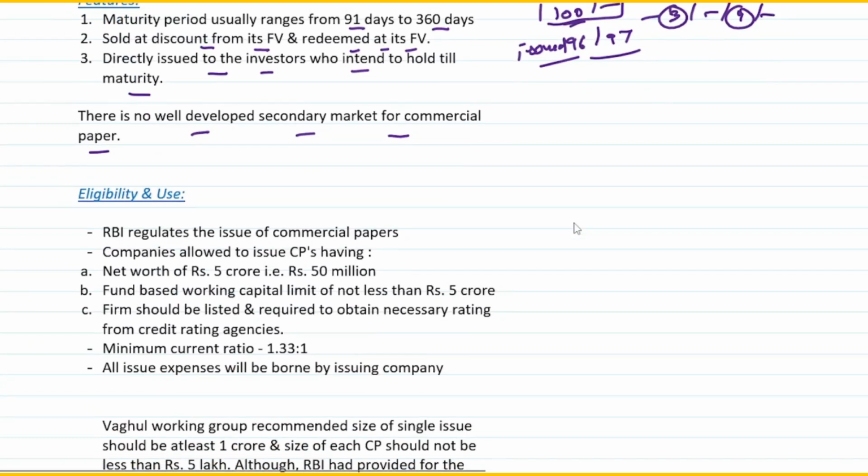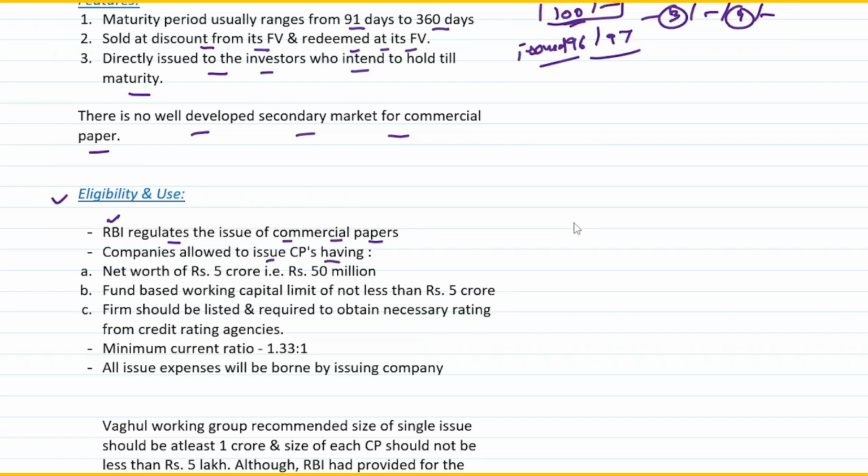What are the various criteria for its eligibility and use? Now RBI regulates the issue of commercial paper. So if the question asks who regulates the issue of commercial paper, it's basically RBI. Companies are allowed to issue commercial papers, but they have to meet certain criteria.